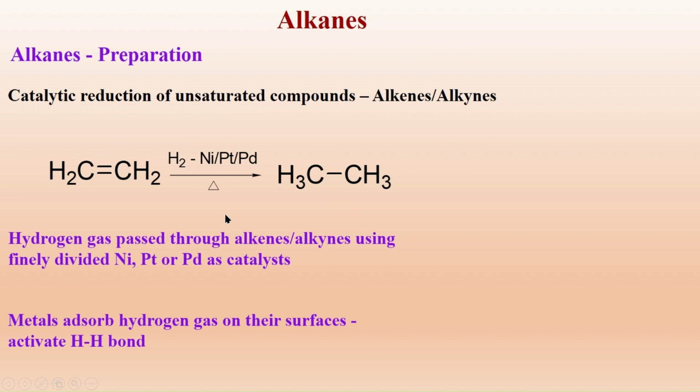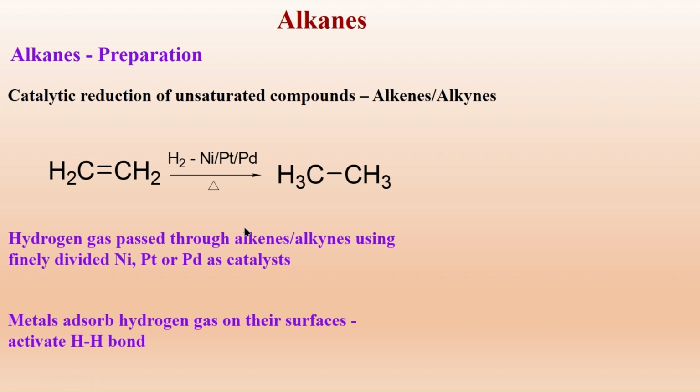The unique feature of this reaction is that the catalyst which we use, the metal, is in solid form. The hydrogen, the reactant, is in gaseous form. The alkene, the substrate, is in liquid form. All these are made to react to give rise to an alkane. It is an example of heterogeneous catalysis because the reactant, substrate, and the catalyst are all in three different phases.